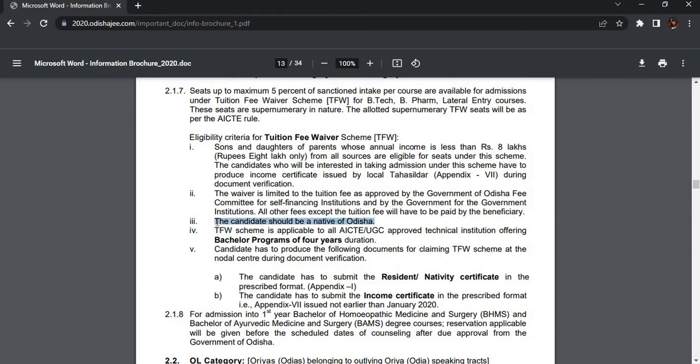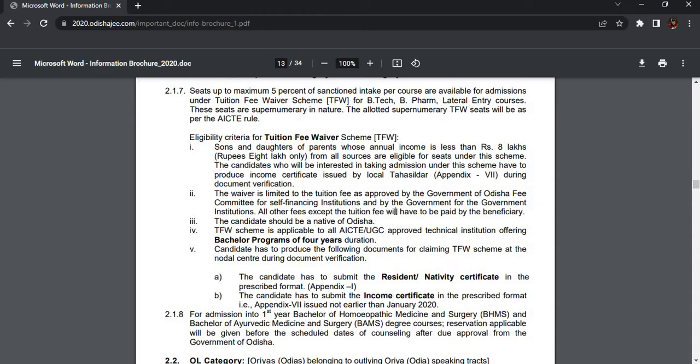This is the most important. The candidate should be a native of Odisha and whose parents' income is less than 8 lakh, then he is eligible for the tuition fee waiver. The waiver is limited to tuition fees as per the Government of Odisha Committee of Self-Financing Institutions.